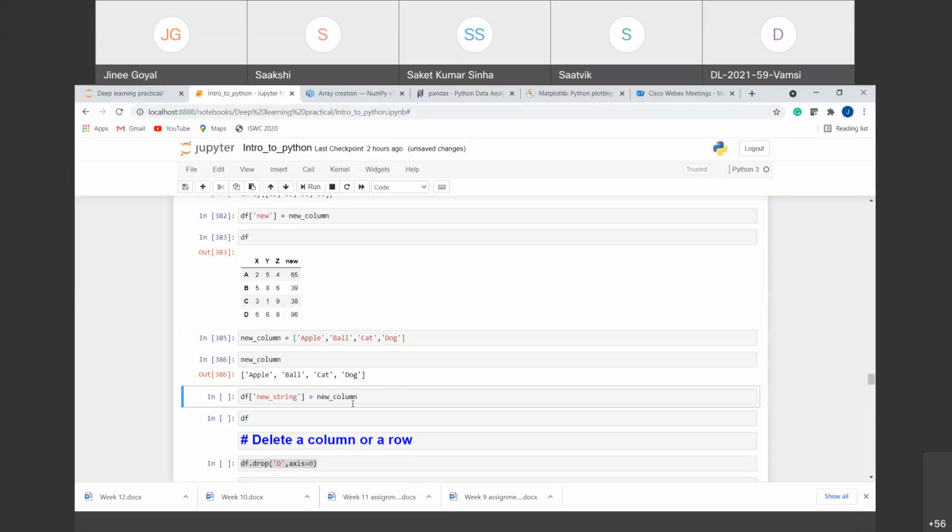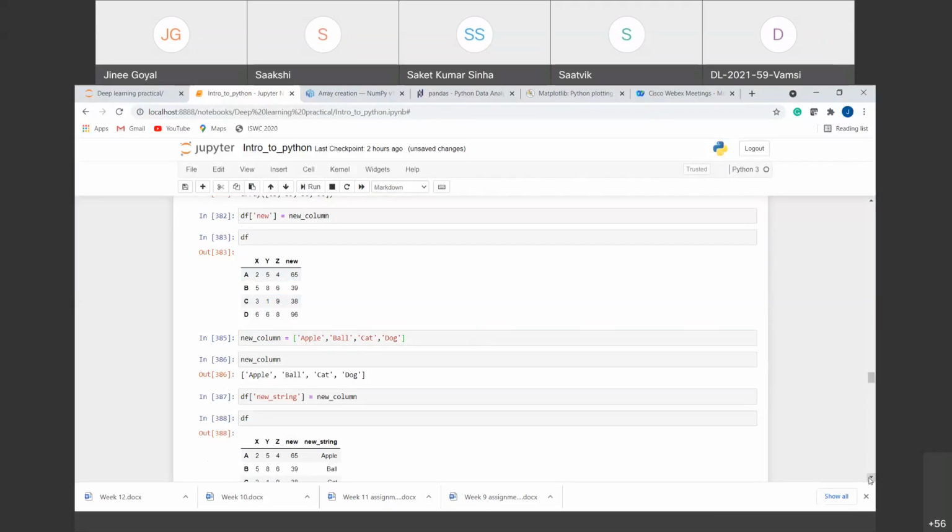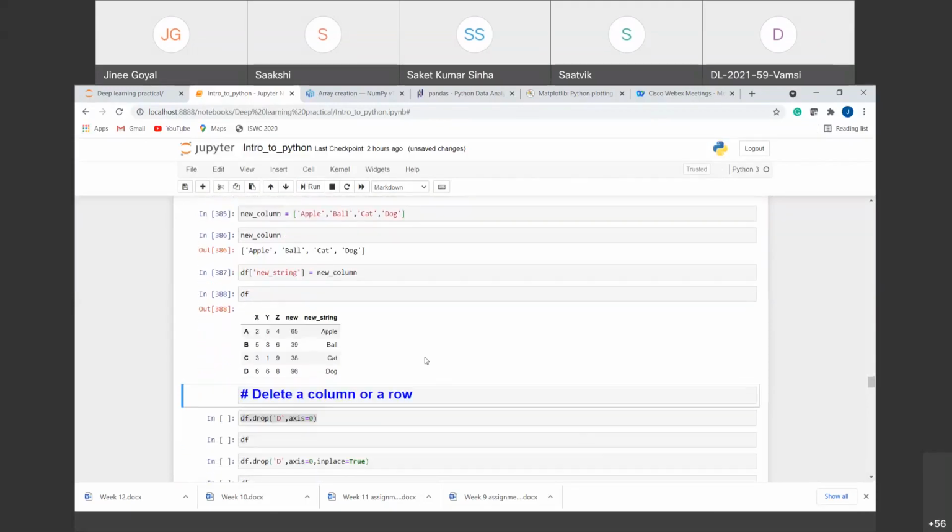Now I want this new column to be added into the data frame. So I'll give the name of the column that I want. Suppose I have given the name new string and I have given the new column that we have added. So you can see that now we have 5 columns, out of which 4 are integer values and the last one is a string type.